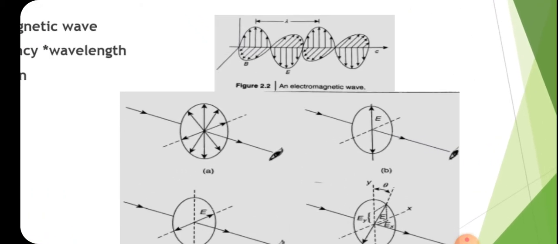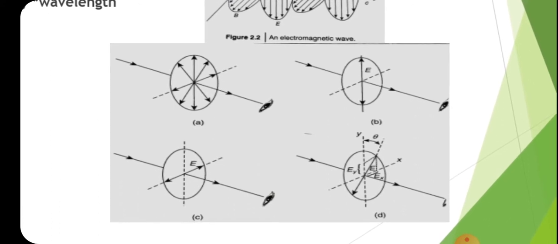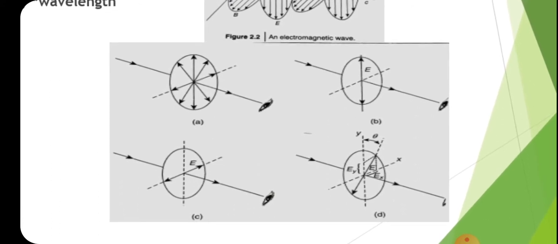And here are some diagrams to describe the polarization. Polarization arises from the direction of the electric field vector with respect to the direction of the light's propagation. Actually polarization represents the direction of the electric field vector. So if a light wave's electric field vibrates in a direction perpendicular to the propagation, then it is called a transverse wave. So a transverse wave's electric field vector will be perpendicular to the direction of propagation.